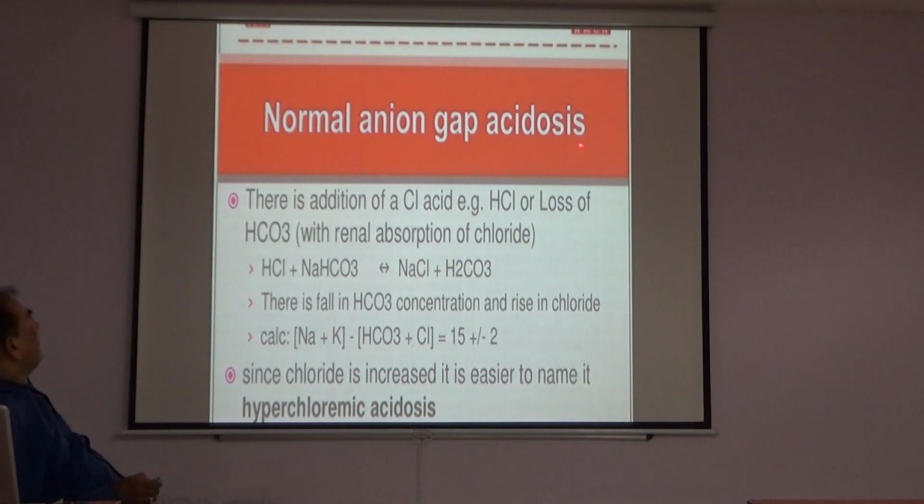Normal anion gap acidosis. There is addition of chloride acid, that is HCl, or loss of bicarbonate with renal absorption of chloride. So HCl plus sodium bicarbonate forms sodium chloride and carbonic acid. There is a fall in bicarbonate concentration and a rise in chloride. So the calculation, sodium plus potassium minus bicarbonate plus chloride, is equal to 15 plus or minus 2. Since the chloride is increased, it is easier to name it hyperchloremic acidosis.